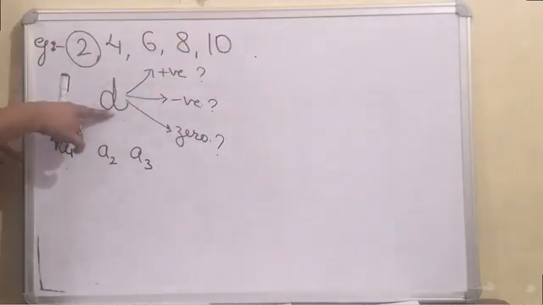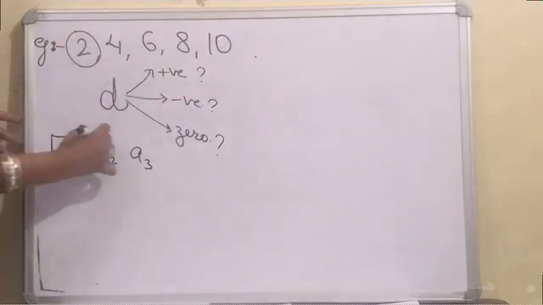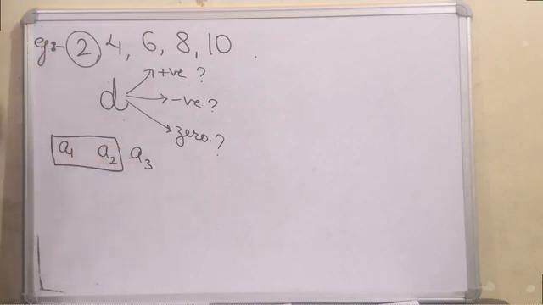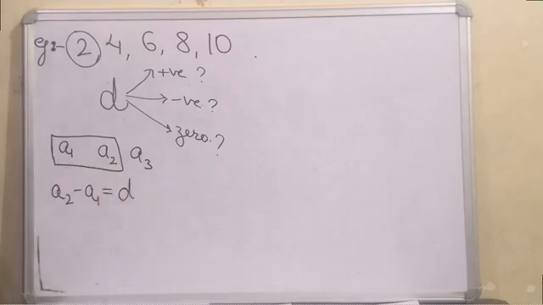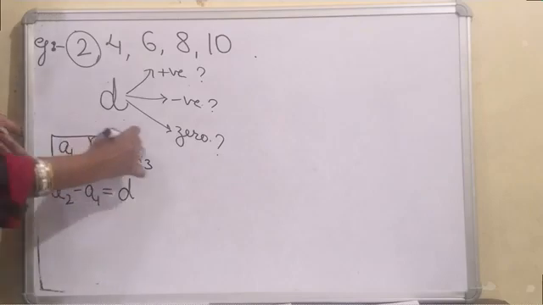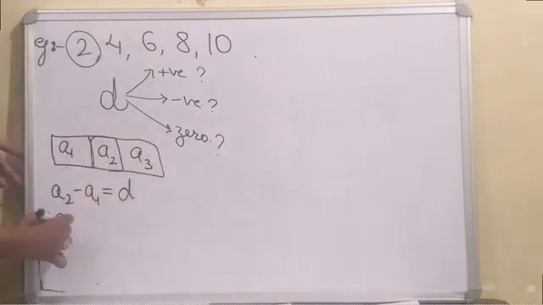Now you get the common difference after subtracting two terms. And always mind it, A2 minus A1 should be D. Similarly, if you want to get it from the next two terms, we should subtract A3 minus A2.